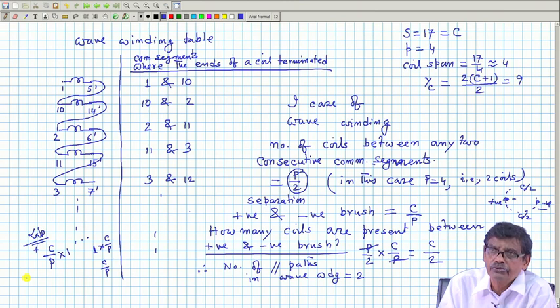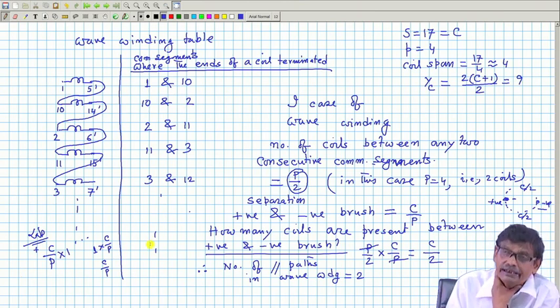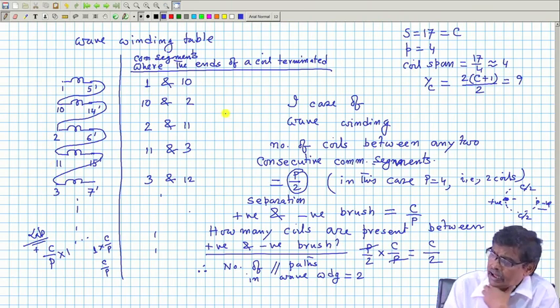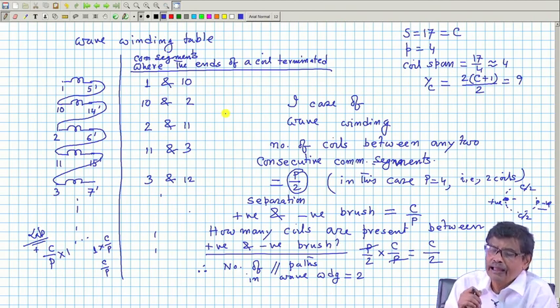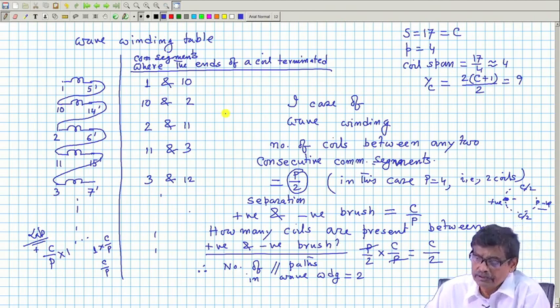Hopefully, you have understood it. Please complete this winding table and try to understand the simplex wave winding and simplex lap winding we have discussed.